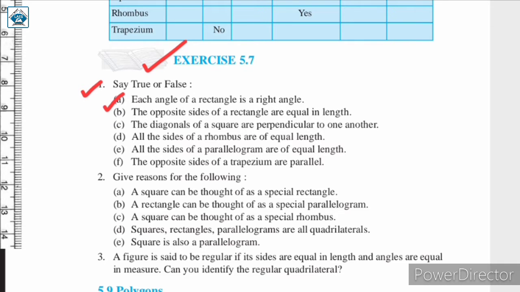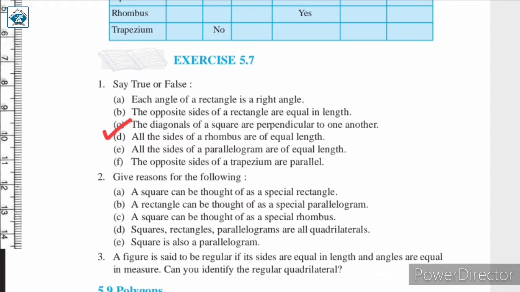First, each angle of a rectangle is a right angle. Just like we discussed in the property, each angle of a rectangle is a right angle, that is of 90 degrees. So this statement is true. Second, the opposite sides of a rectangle are equal in length. Again, this is a property of the rectangle that opposite sides of a rectangle are equal in length. So this statement is true.